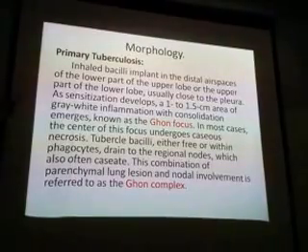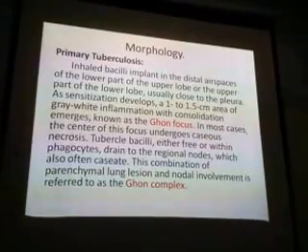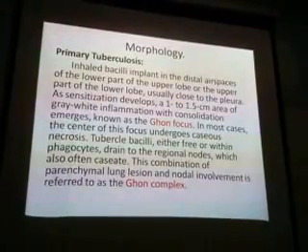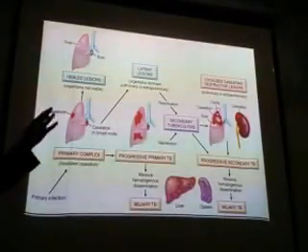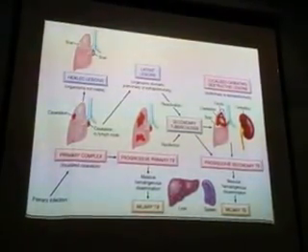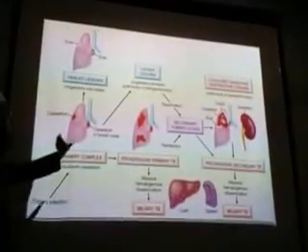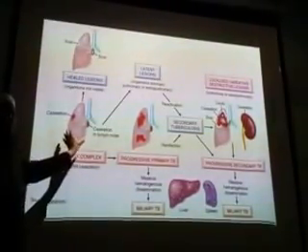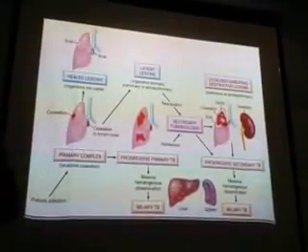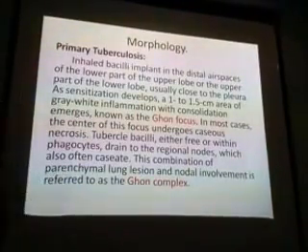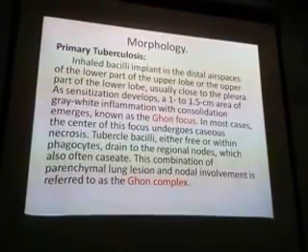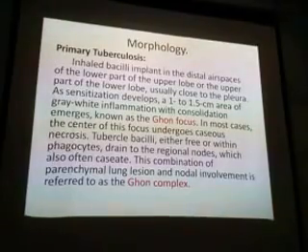All this is explanation of my previous thing. If you want to read, you can read. If you remember this, you can write anything. That's why diagrams are very important. This one is all primary complex. I told you the lesion is called Ghon's focus. It is mentioned here. You can see this one is a Ghon's focus.